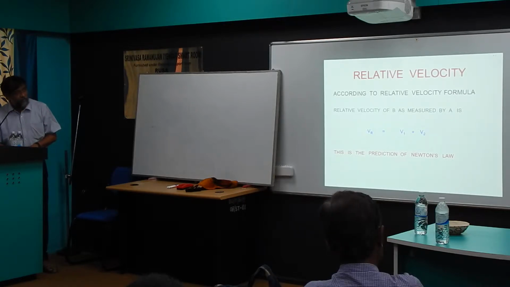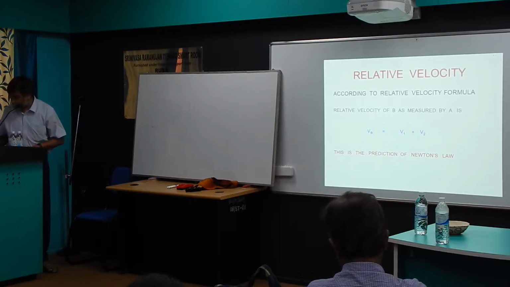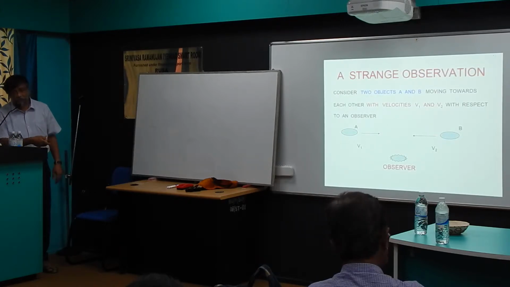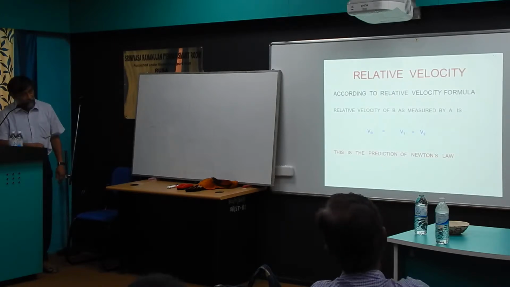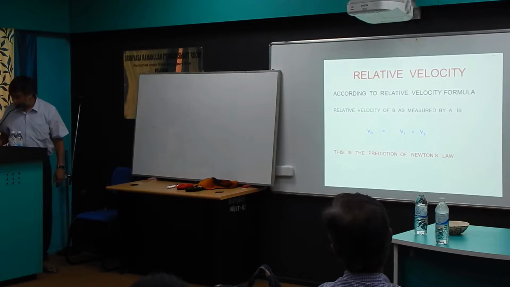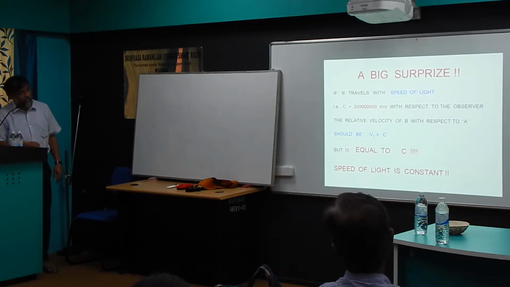So the relative velocity between two objects is v1 plus v2, and our daily experience when sitting in a train exactly satisfies this, and we were very happy till an observation. The observation is the following: suppose this object starts traveling with the speed of light. Then the speed of that object as perceived by A should have been, according to this law, v2 is c, then v1 plus c. But it turns out it is the same as c. The speed of light doesn't change.